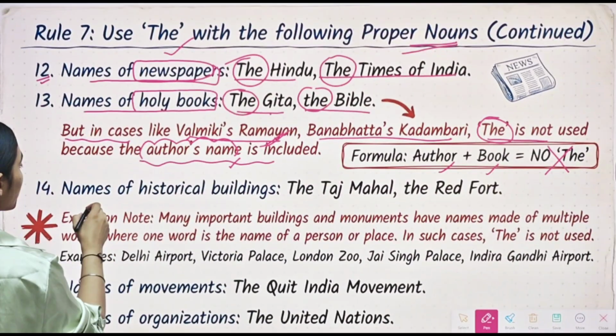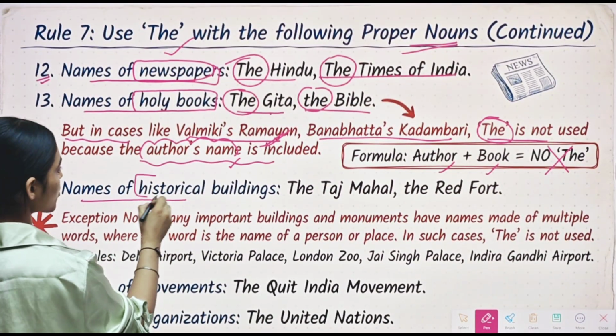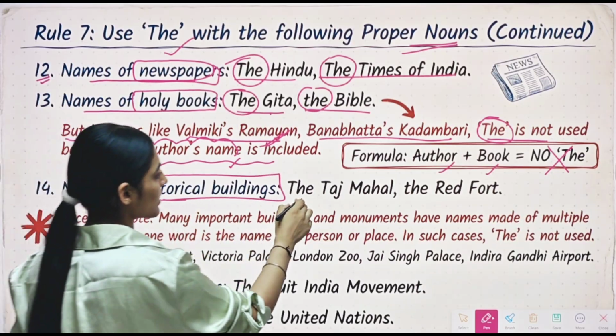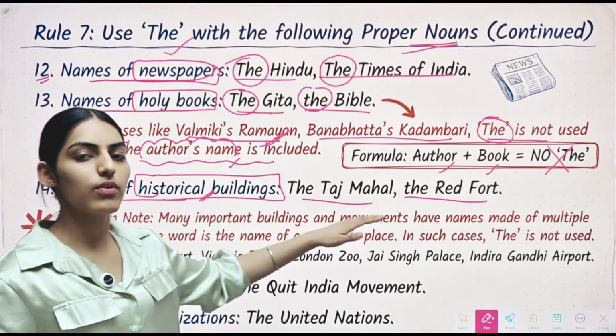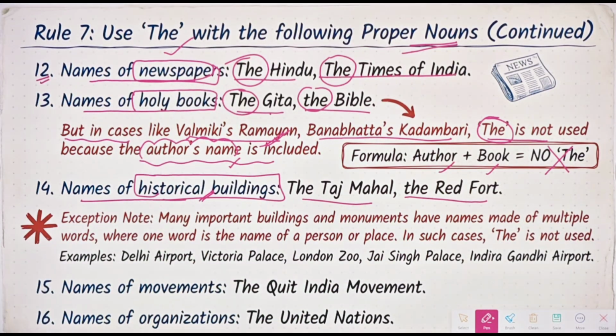Then we have rule number 14, which says names of historical buildings. So, the Taj Mahal, the Red Fort. These are historical buildings. Along with them, we will use article the. Then we have an exception note over here. Let's see.